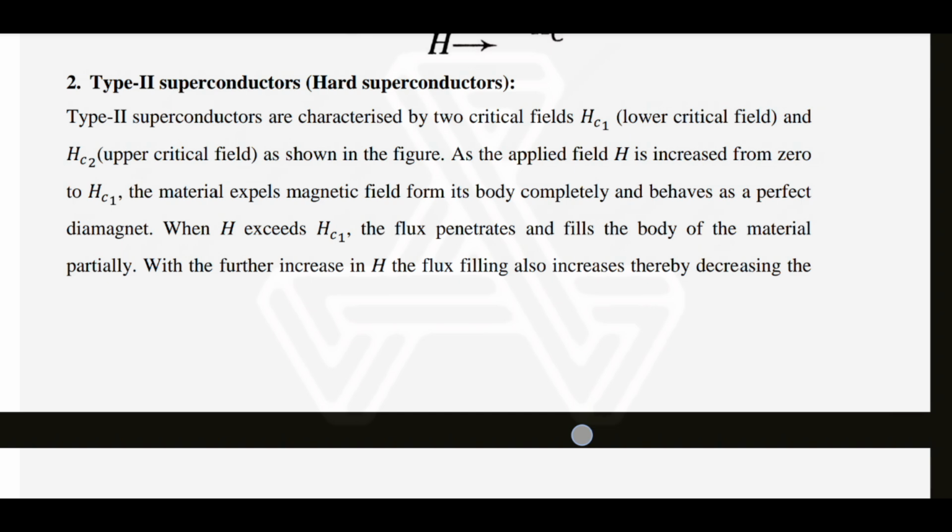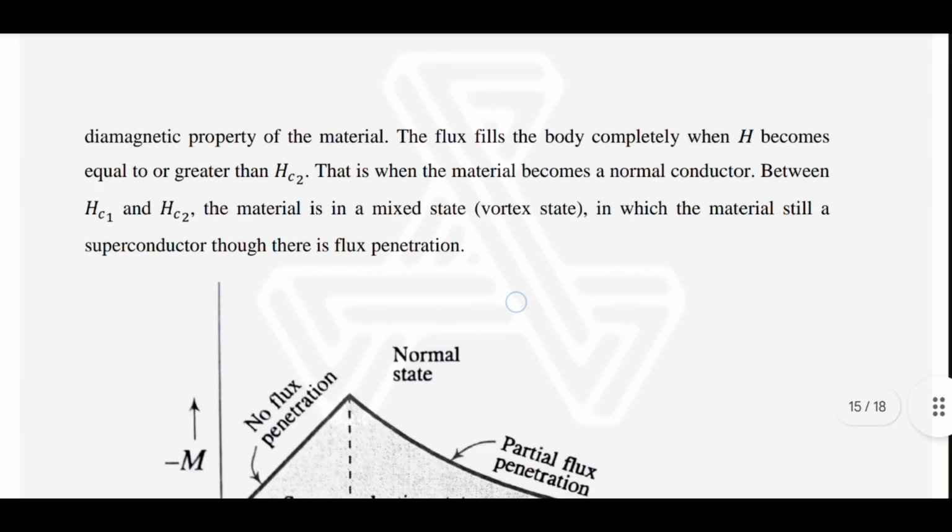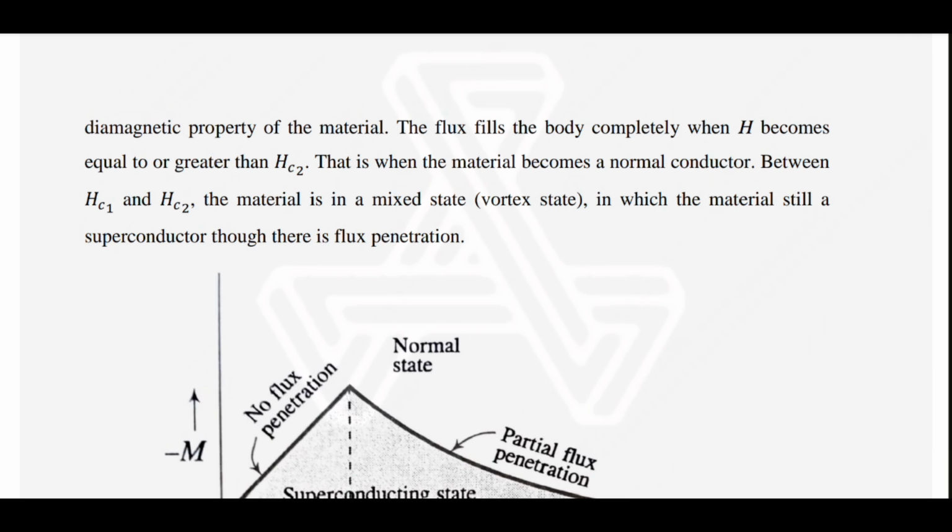With a further increase in H, the flux filling also increases, thereby decreasing the diamagnetic property. The flux fills the body completely when H becomes equal to or greater than Hc2. That is when the material becomes a normal conductor. Between Hc1 and Hc2, the material is in the mixed state, or vortex state, in which the material is still a superconductor, though there is flux penetration.